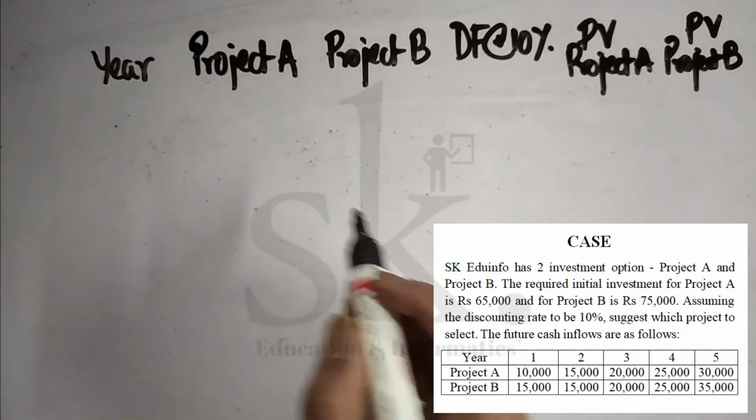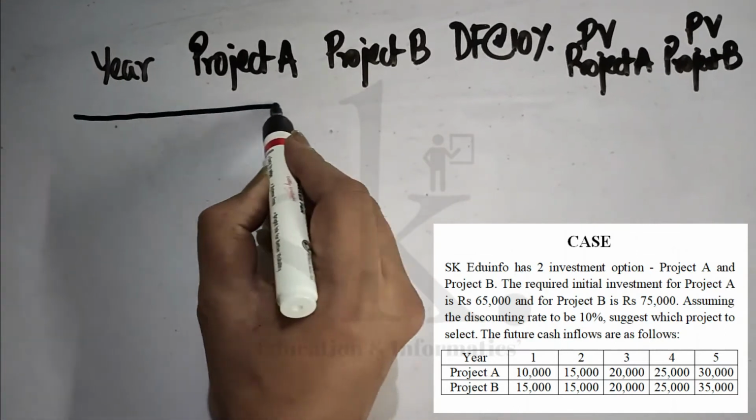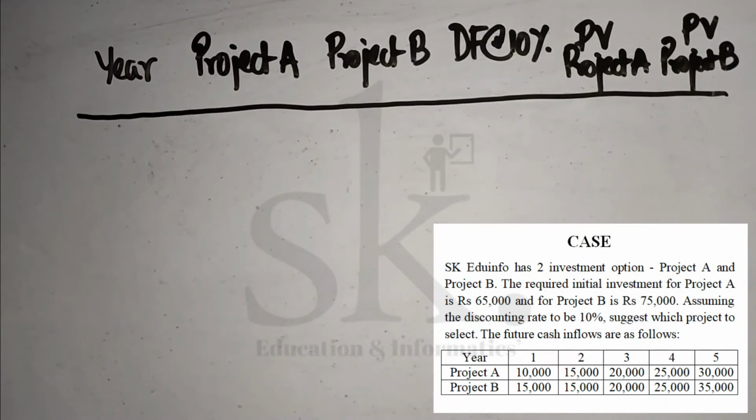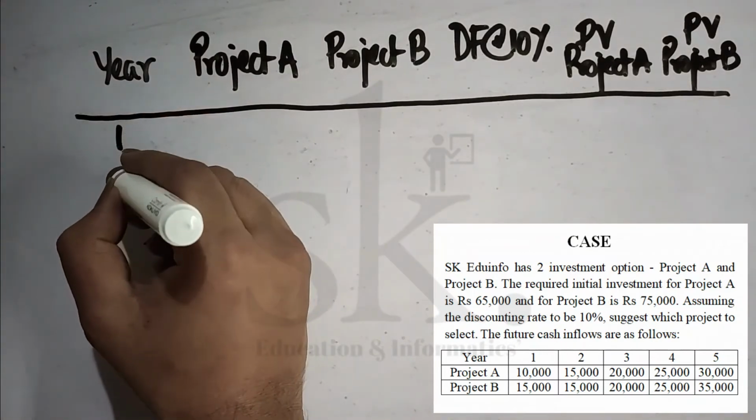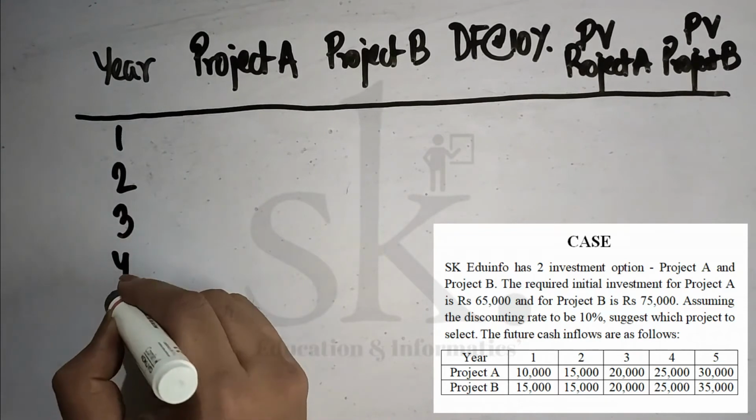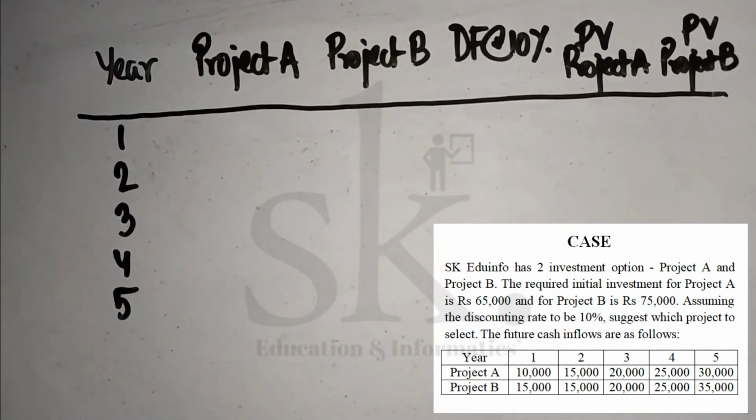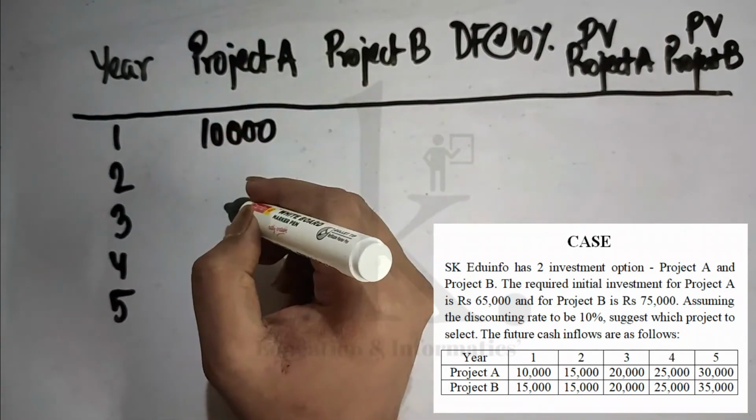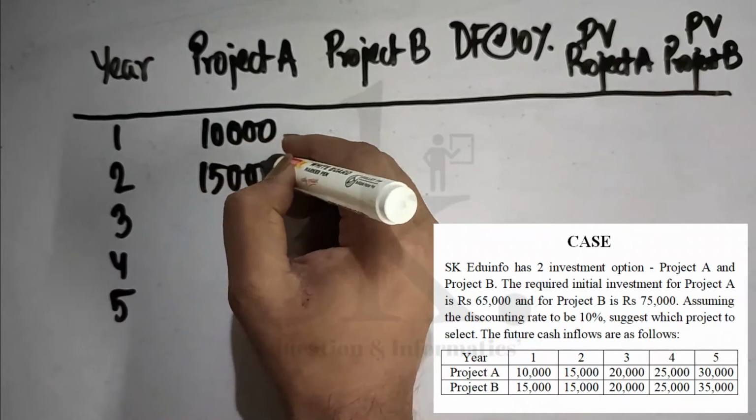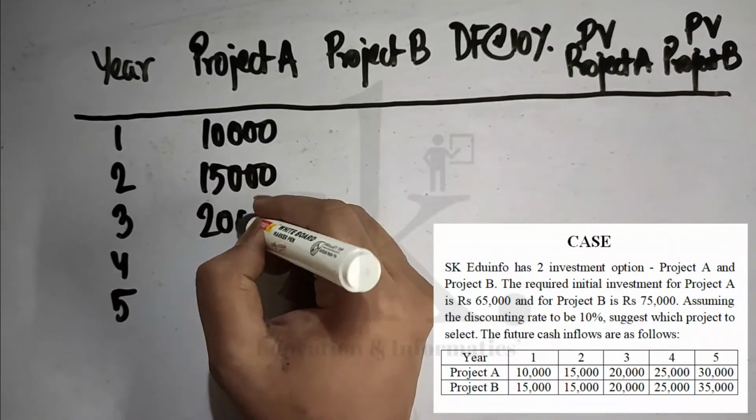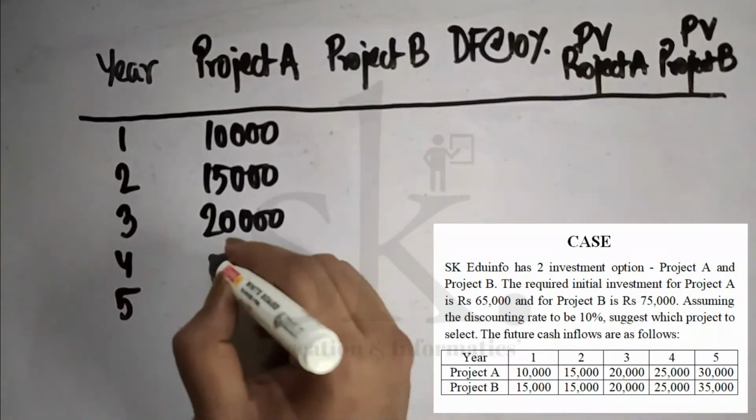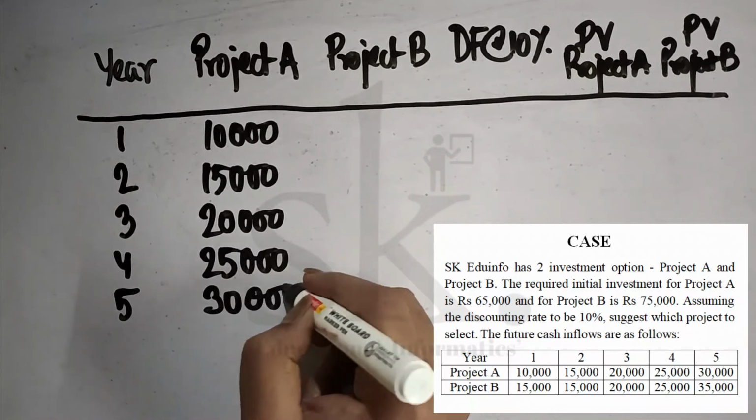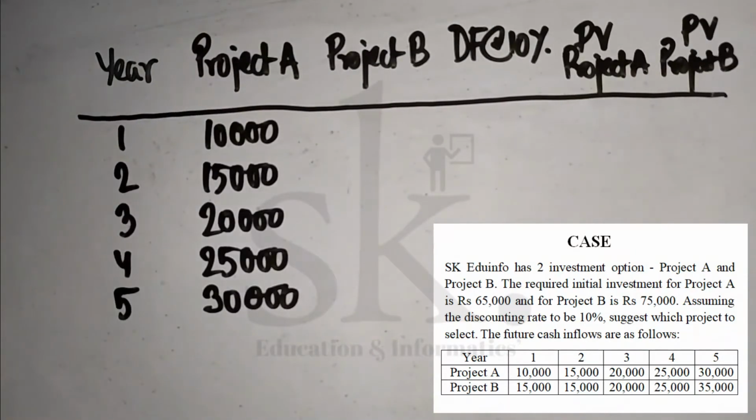So we require to calculate now. Here we have project A, project B, discounting factor, PV of project A and PV of project B, and we have the first year, second year, third year, fourth year and fifth year. This information has been given. So the inflow for project A is 10,000, then 15,000, 20,000, 25,000 and 30,000. We can find this from the problem itself. Now which particular project do I require to select?